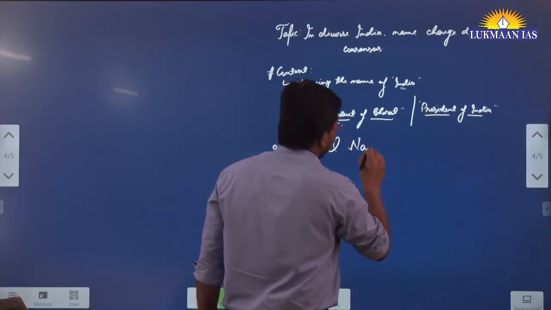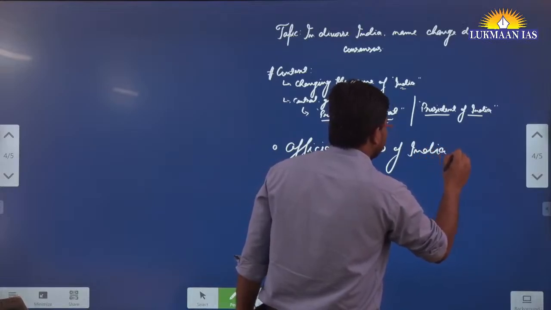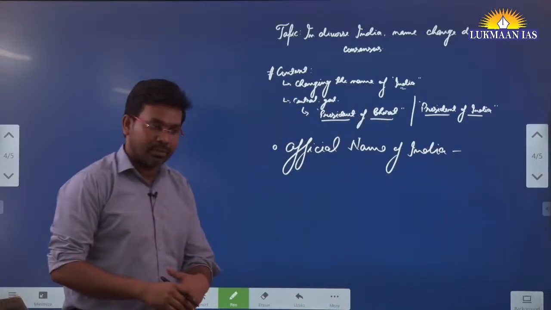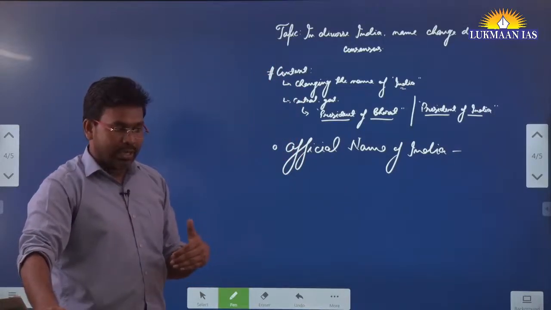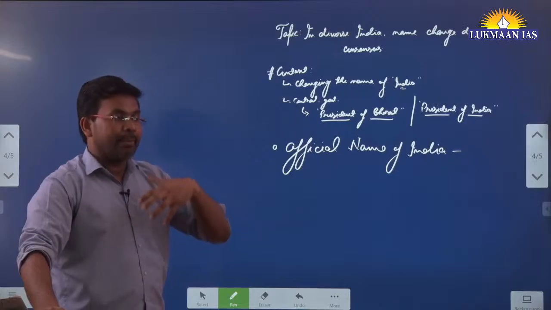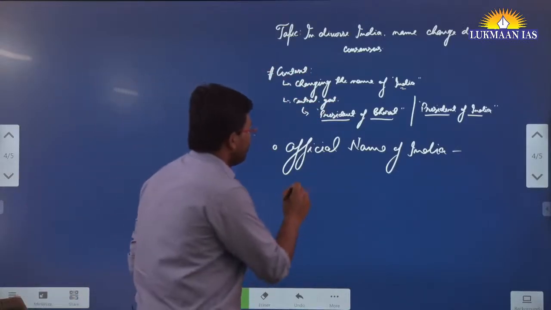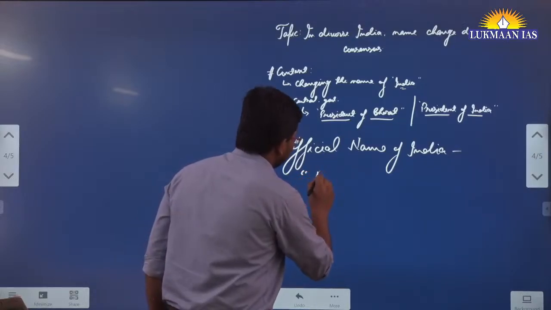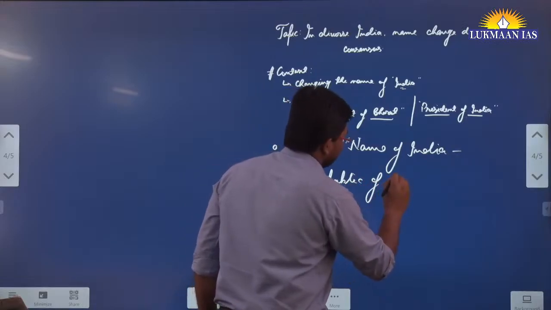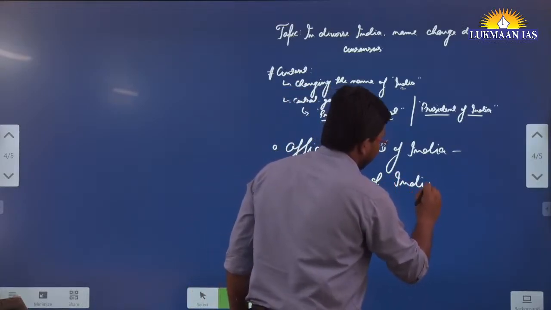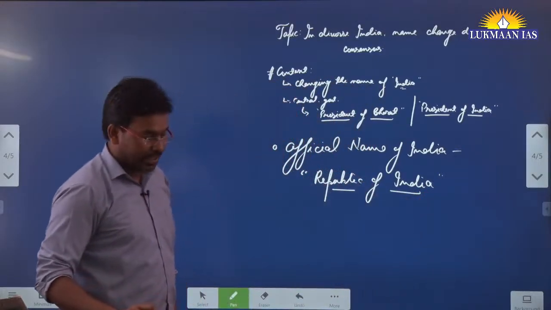When we mention India in foreign treaties that the government of India signs with other countries, or when we are referred to by the United Nations or other countries, what name do they use? The official name of India is the Republic of India.